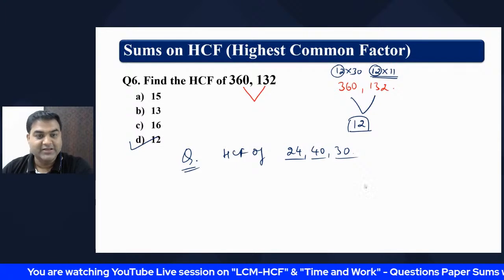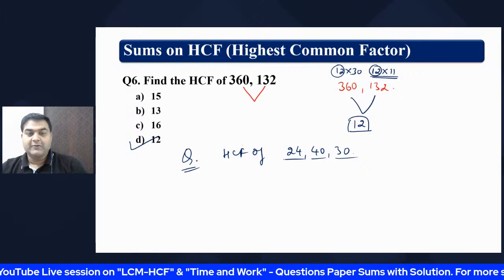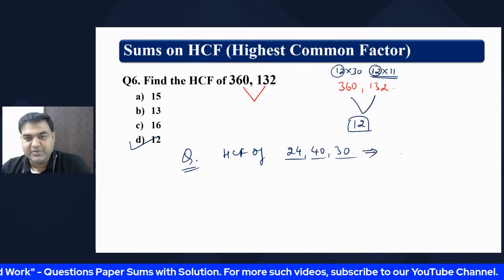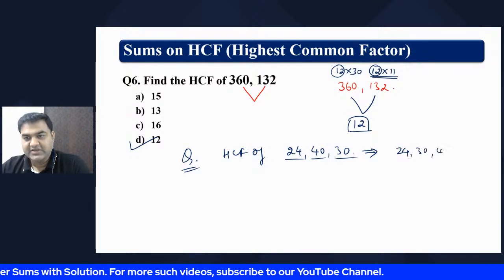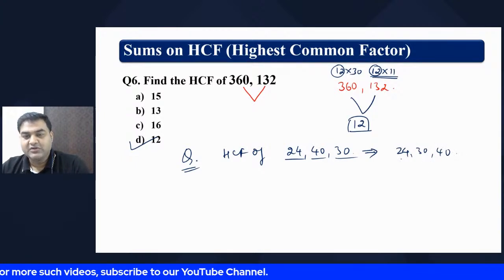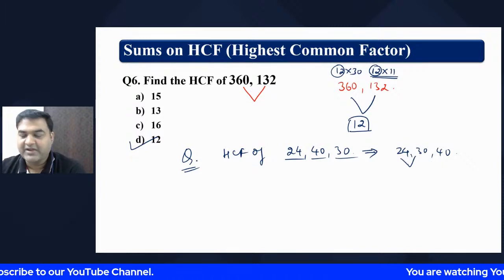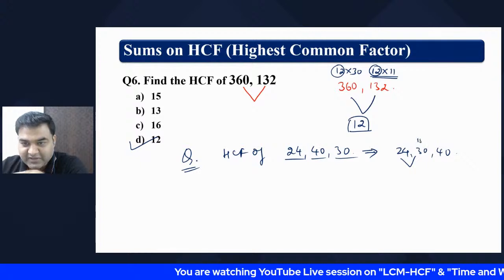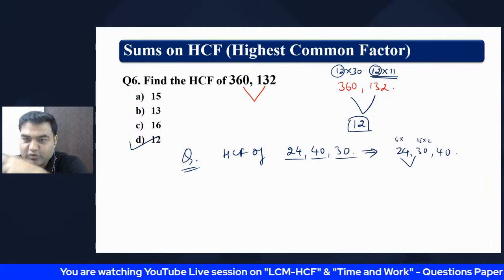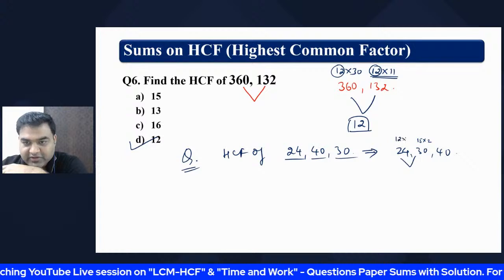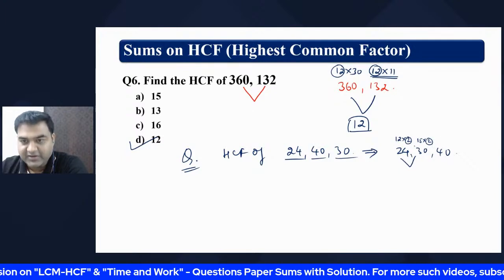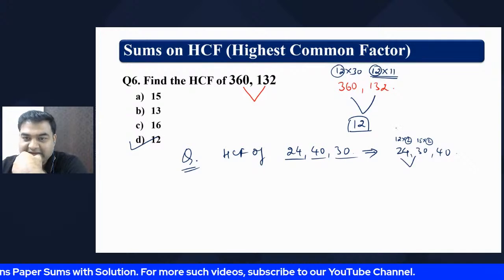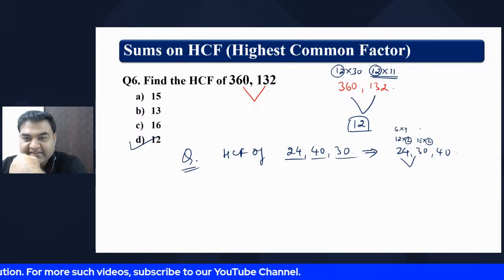That looks like the right answer because what we will do is rewrite the numbers in ascending order if you want to write. Otherwise, keep in your mind which are the two numbers we are going to find. So for the smallest two numbers, we will try to find the common factor between these two. Clearly this is 12 into 2 and this is 15 into 2... if you see, 2 is common between these two. Now we can rewrite this as 6 into 4 and this as 6 into 5.